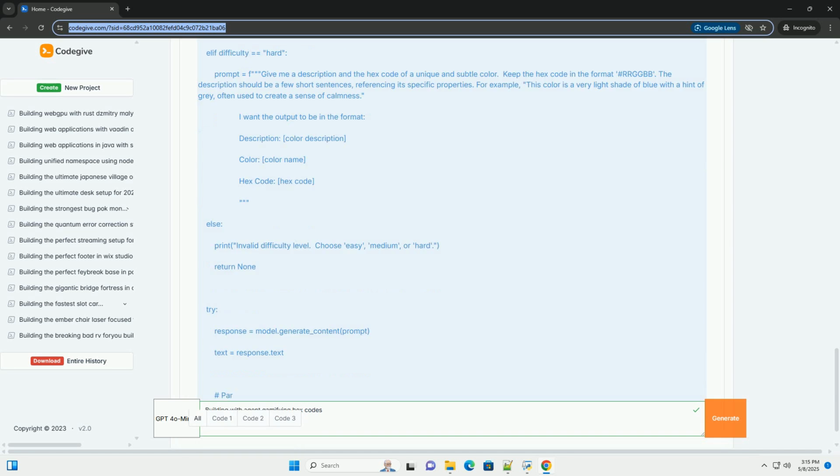Difficulty increases as the user progresses, introducing more subtle color variations. Feedback. Agent provides feedback on the user's guesses, indicating how close they are to the correct color. Explanations. Agent explains the hex code components, RGB values, for the correct answer.